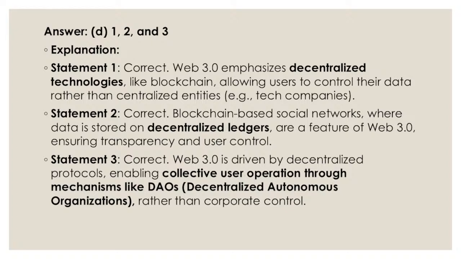So, as I said, we do not have to go into tech companies' servers and find things there. Instead, we just store the data in decentralized ledgers, meaning the discussions that you have done are being recorded. So statement 2 is correct.